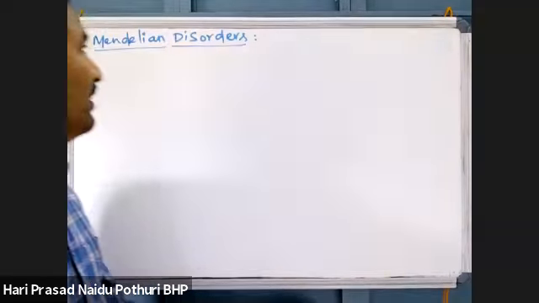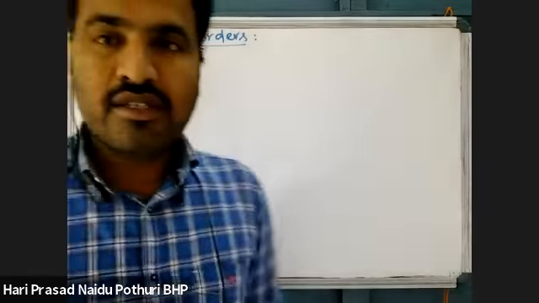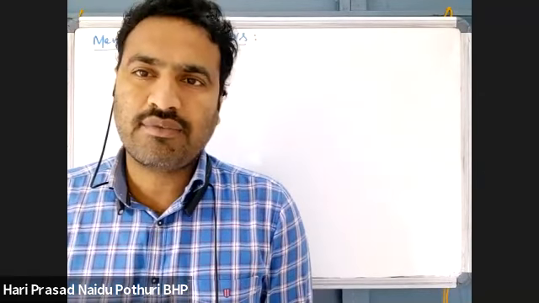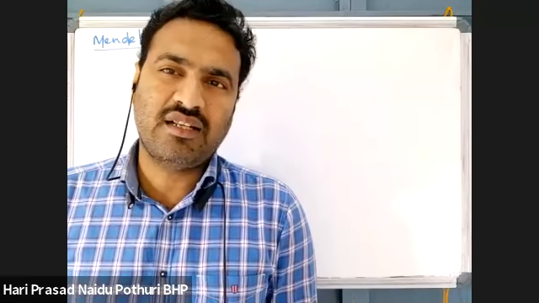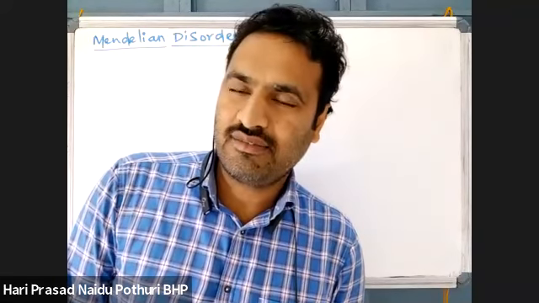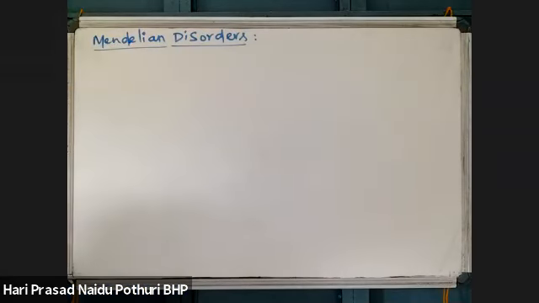Good morning. Now coming to Mendelian disorders after pedigree analysis. These disorders, I told you, are classified into two major classes based on the pattern of inheritance. The first are Mendelian disorders, which follow Mendelian inheritance and are also called gene disorders or hereditary disorders. The second category is chromosomal syndromes. Okay, see one by one. First we will see Mendelian disorders.